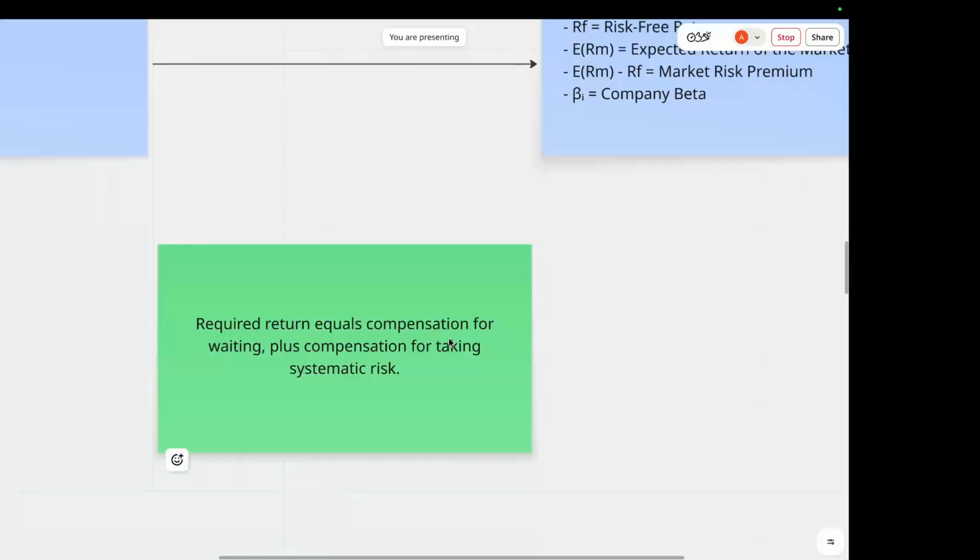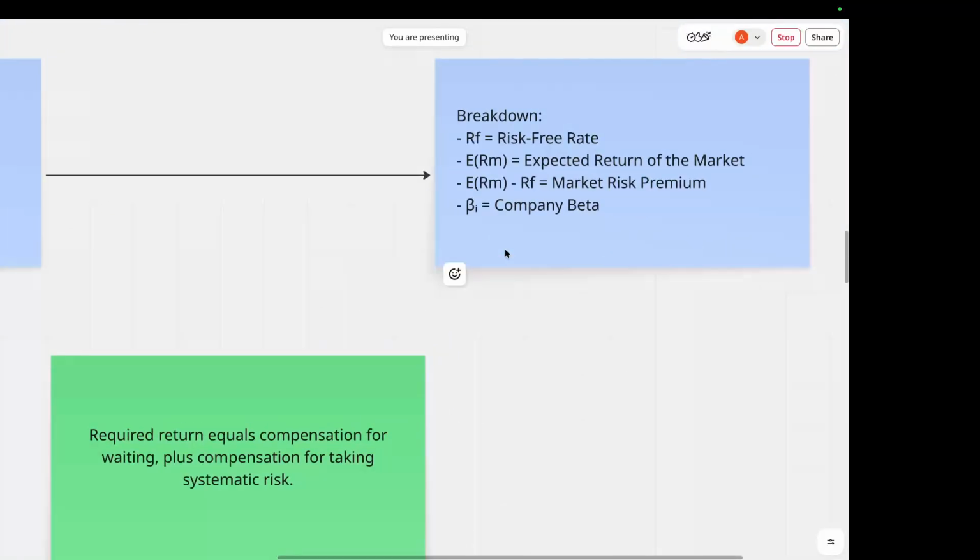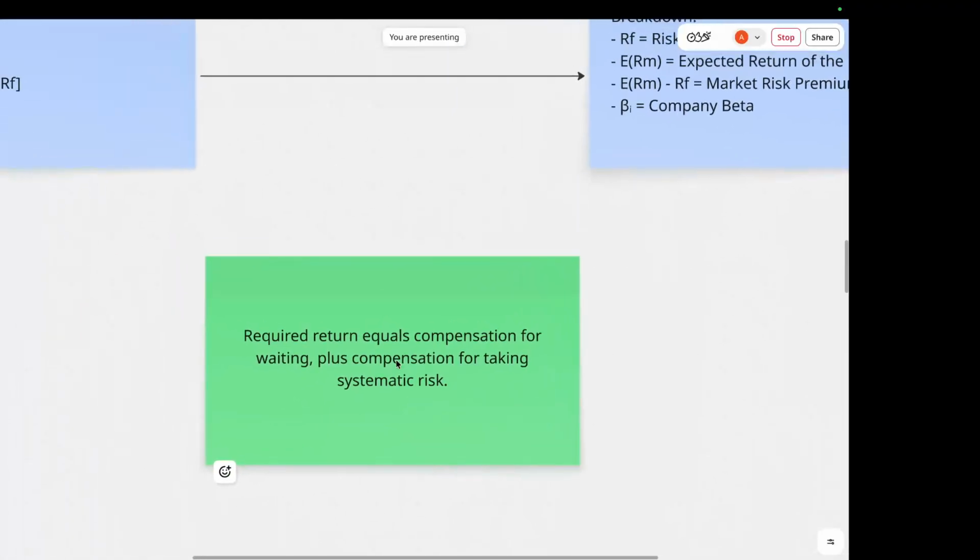And so the market risk premium here in this case actually represents the additional return investors demand for investing in the market instead of a risk-free asset. Whereas the risk-free rate is the return an investor could theoretically earn without taking a meaningful risk. Finally, the beta tells us how exposed the particular investment is to that market risk. So in theory, what CAPM says is required return equals compensation for waiting plus compensation for taking systematic risk.